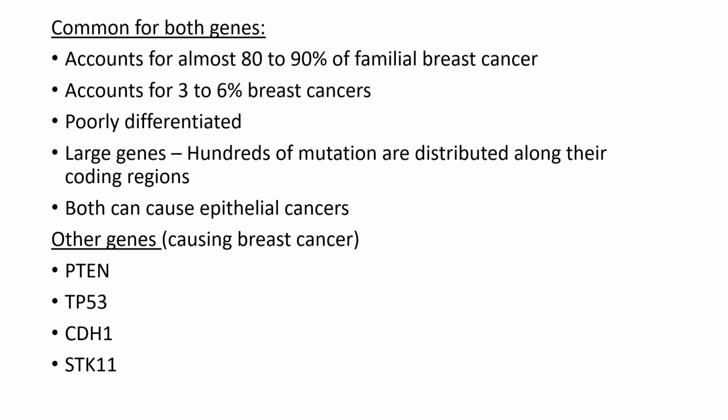Now some points which are common for these two genes. These two genes account for almost 80 to 90% of familial breast cancer and 3 to 6% of the total breast cancer, and the cancers produced by these two genes are poorly differentiated. These two genes are large genes, so hundreds of mutations are distributed along their coding regions. These two genes cause epithelial cancers, that is, cancers which arise from the epithelium, like squamous cell carcinoma, ovarian carcinoma, prostate carcinoma. Other genes which cause breast cancer are the PTEN gene and the TP53 gene, the guardian of the human genome, and the CDH1 gene and the STK11 gene.